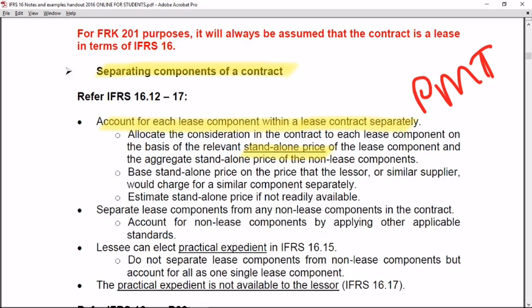The separation of the lease components from any non-lease components will result in the non-lease components being accounted for by applying other applicable standards.